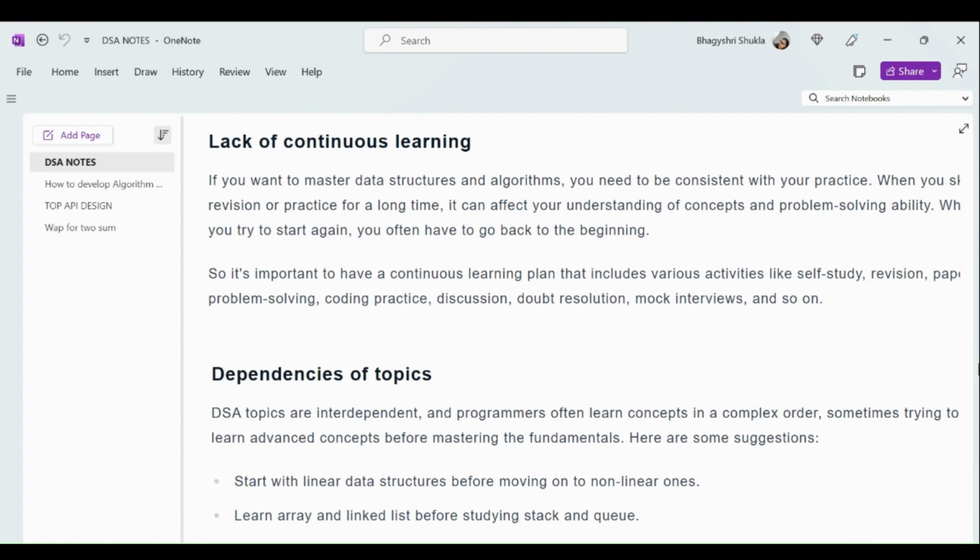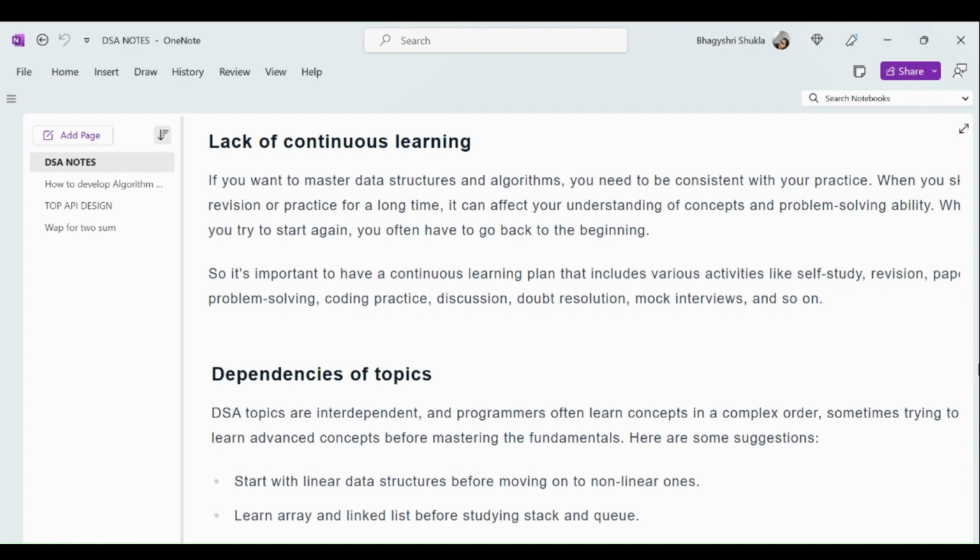Then next we have lack of continuous learning. If you want to master data structures and algorithms, you need to be consistent with your practice. When you stop revising or practicing for a long time, it can affect your understanding of the concepts and your problem solving ability. When you try to start again, you often have to go back to the beginning. So it is important to have a continuous learning plan that includes various activities like self study, revision, paper problem solving, coding practice, discussion, doubt resolution, mock interviews, and so on. With a combination of these activities we can get a proper solution and we can start from there.